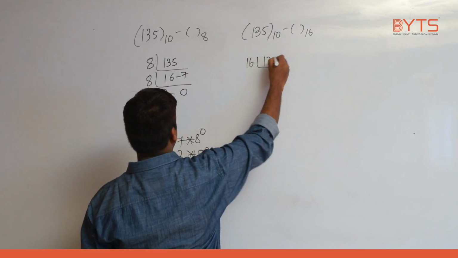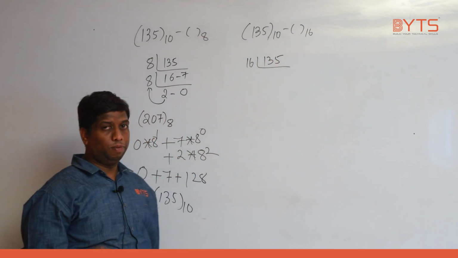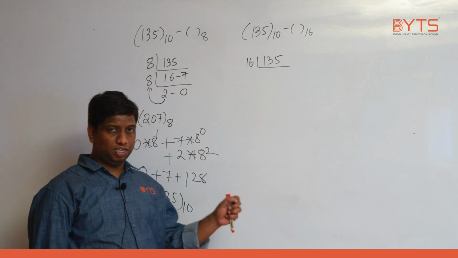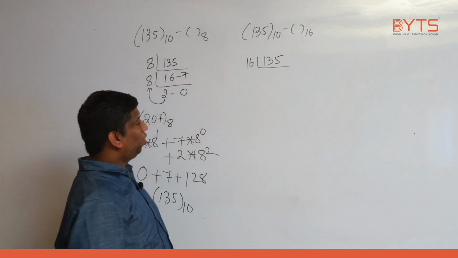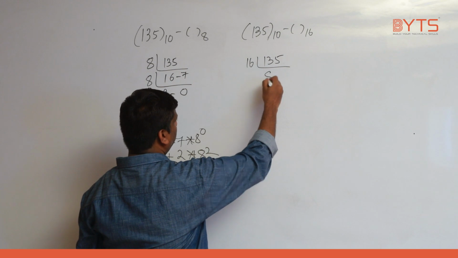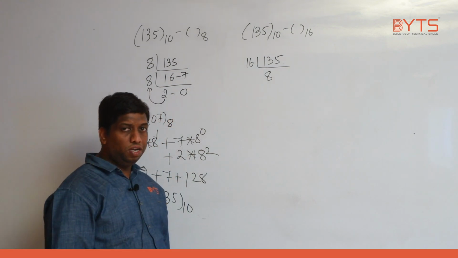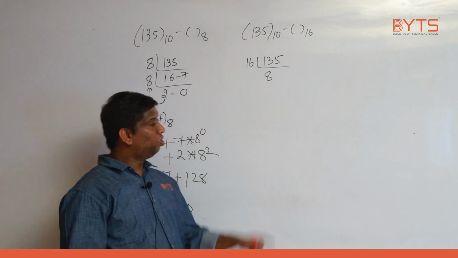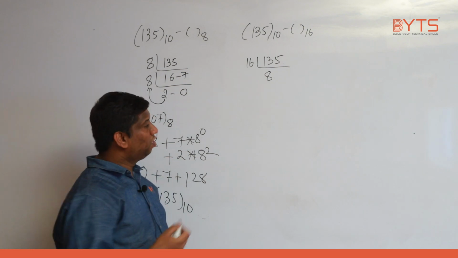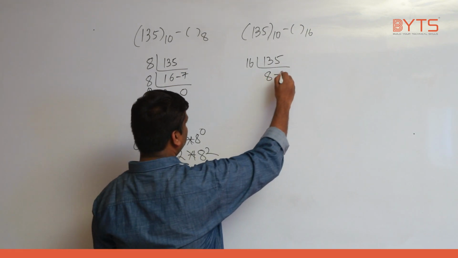I hope you know the 16 table. If you don't know the 16 table, better learn it because it is important for our exams. So what should I do here? 16 into 8 is 128. 16 into 9 is 144. So 8: it goes 128 and the remainder is 7.